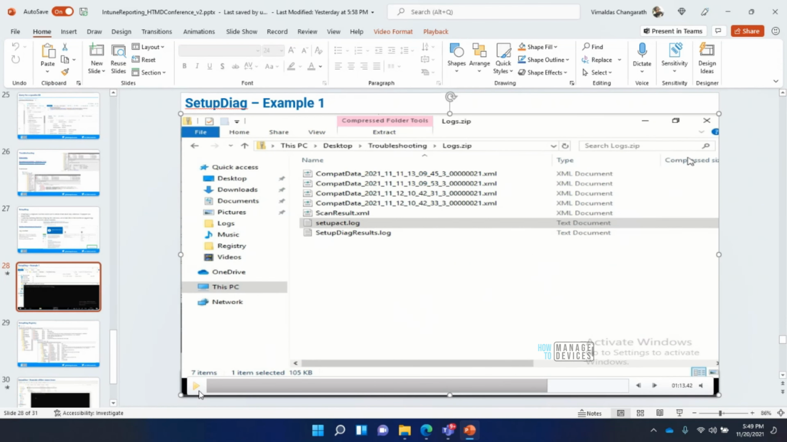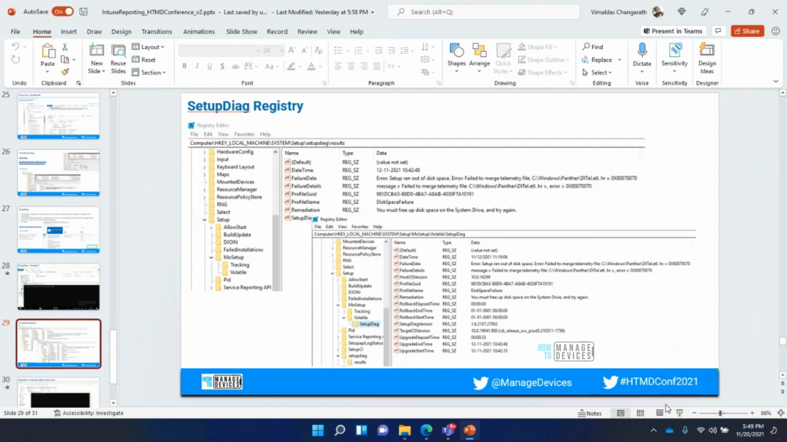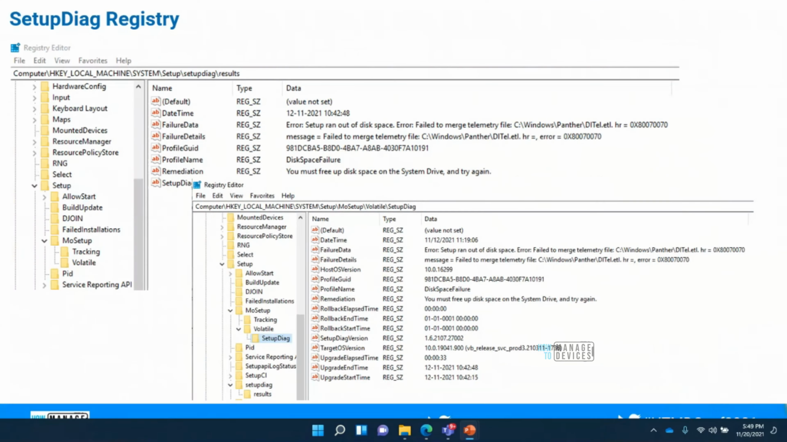Now, the SetupDiag log is one place. The other place is you can always go to the registry as well. SetupDiag automatically creates some registry path, or if you have run it manually, it will create the registry path. So if the feature update fails, this is the path where you can go and check what could be the reason. You can see the failure data and failure details.